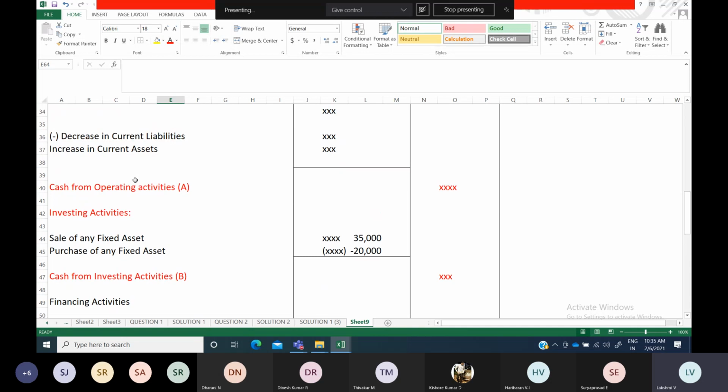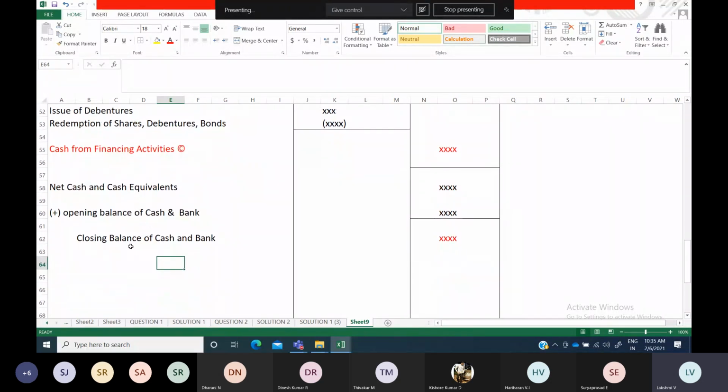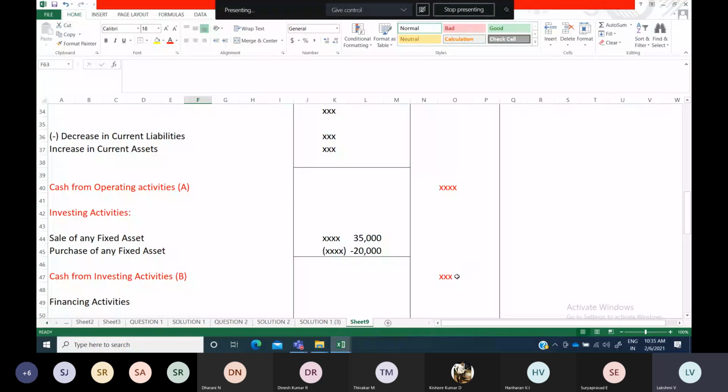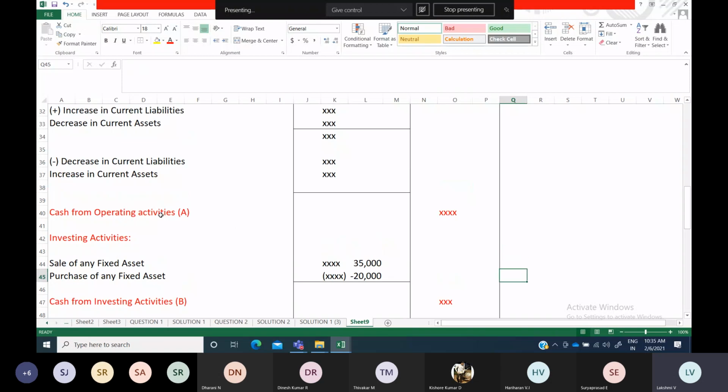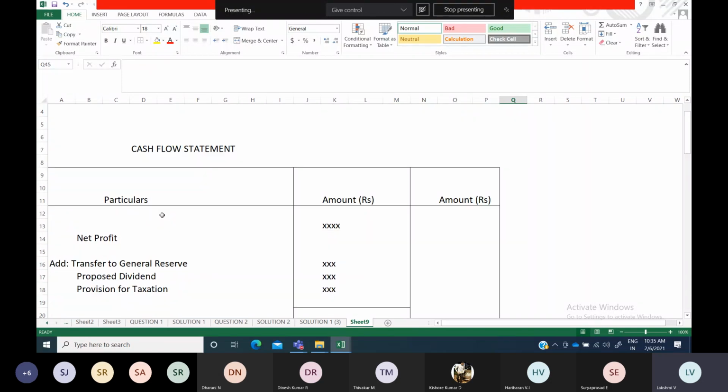Okay, only if they say prepare cash flow statement in general, then you have to prepare all the three things, include them, and the final answer you are getting like this, you have to verify all those things. Or else you just prepare whatever they ask, and with that you restrict your problem. If they ask operating activities, you have to stop with this one, no need to prepare the entire thing. Okay, so like this only you have to prepare the cash flow statement as per accounting standard 3.